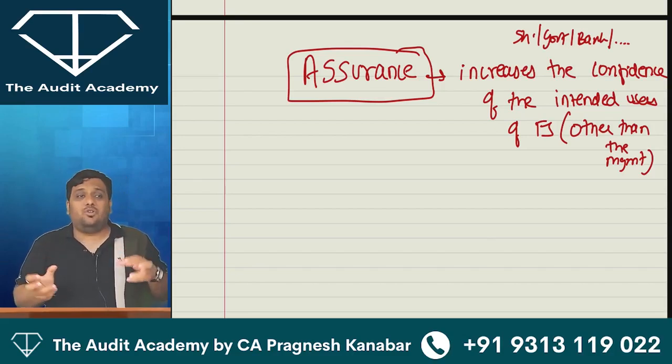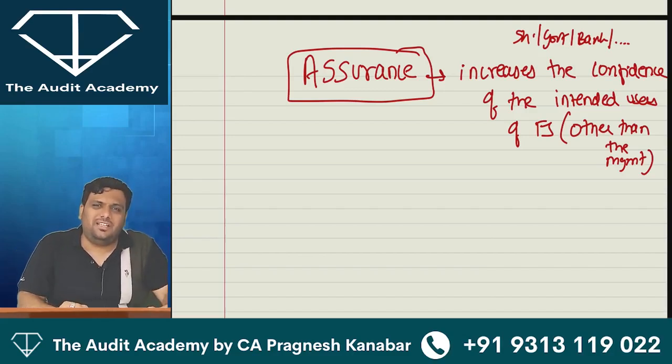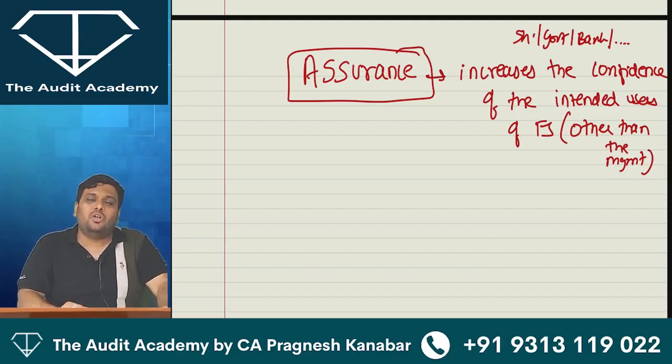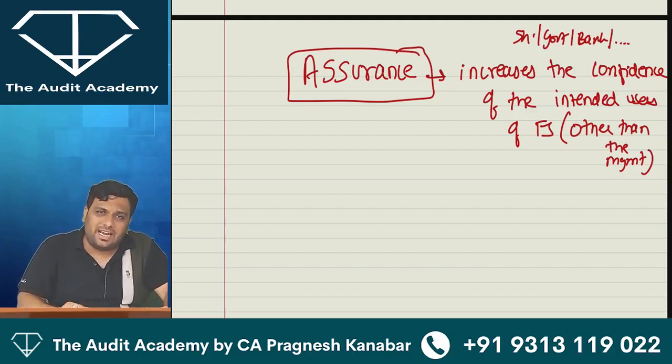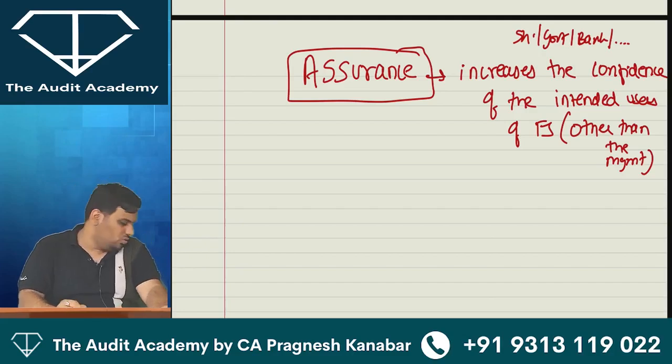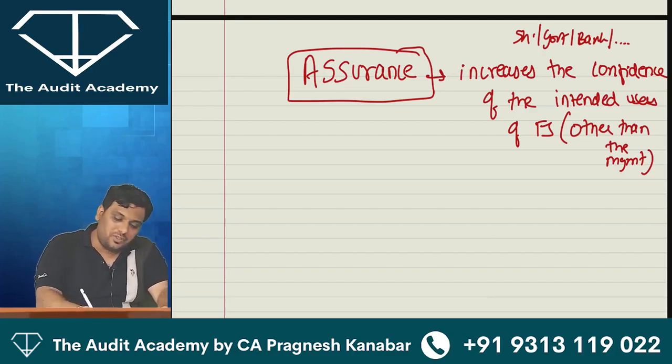Auditor does not have a right to complain to the government that management is not cooperating. In such situations, do you really think that auditor can provide a 100% guarantee on the financial statements? No, it is just not possible.